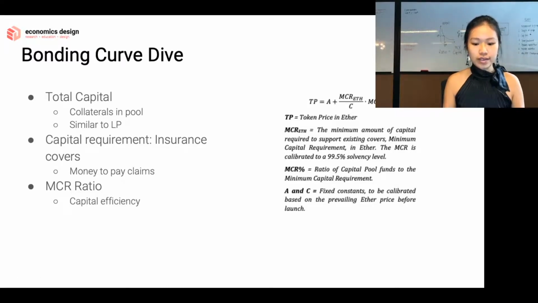Of course, we're looking at the minimum capital requirement. You could use 100% of the capital that is added into the system as the minimum capital requirement, so that people are always covered, right? You're always assured. But at the same time, if you think about it, that's quite an inefficient use of capital.